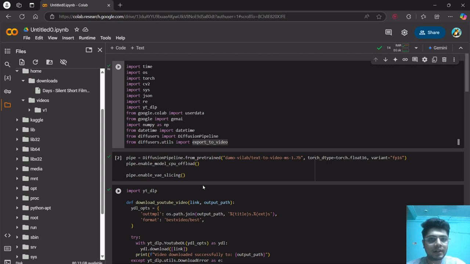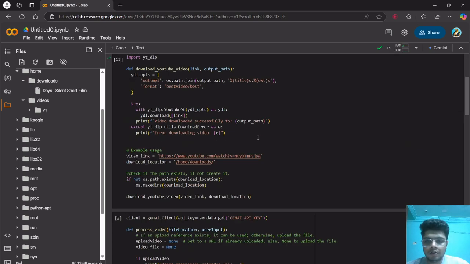It will generate a new script for us in text format, and then we can go through it. We can add any changes if we want. Since it's text, we can do literally anything, and then take the text and convert it again to images, and then images into the video. So this is the whole idea. So let's start with the application.